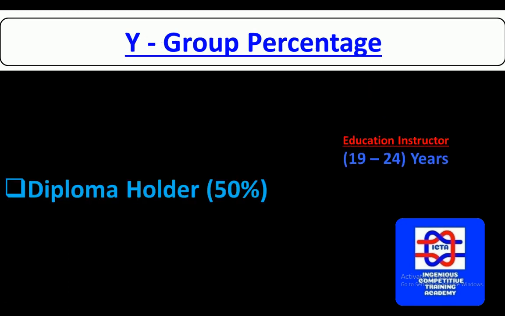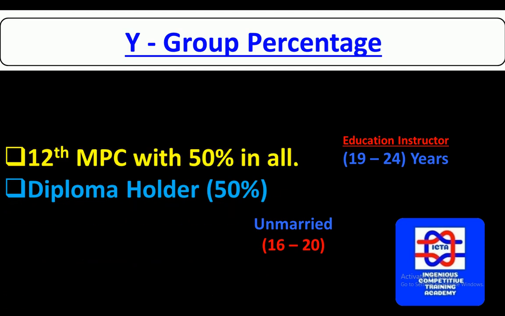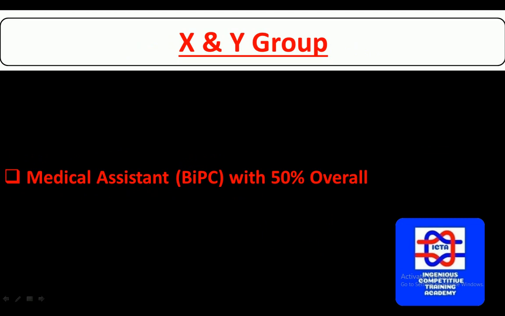What should be the percentage in the Y group? For the education instructor, the age has to be 19 to 24 years, and diploma holders can also apply. You must have a diploma with 50%. You have to be unmarried, between 16 to 20. 12th should be MPC with 50% overall. Whoever the diploma holders are, just check the notification, you have a chance to apply. When it comes to X and Y group, the percentage above 50% has to be there.